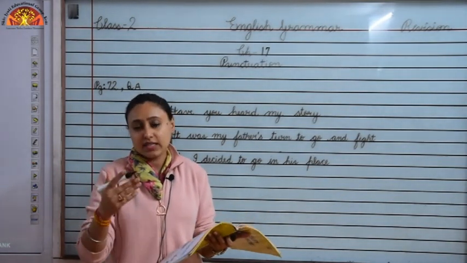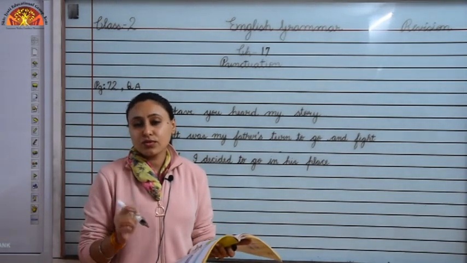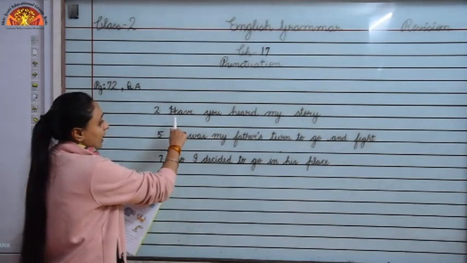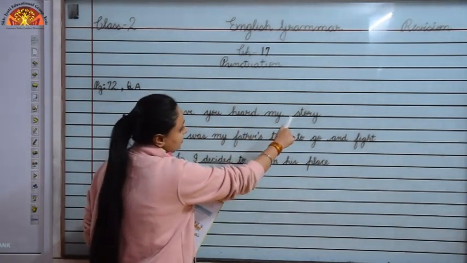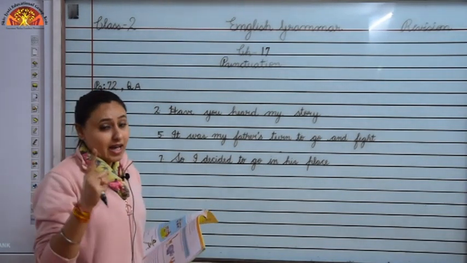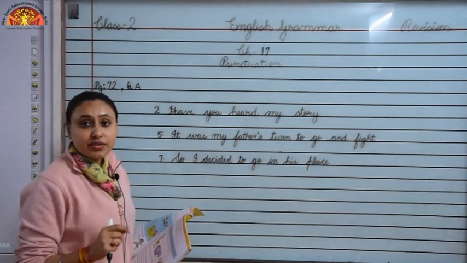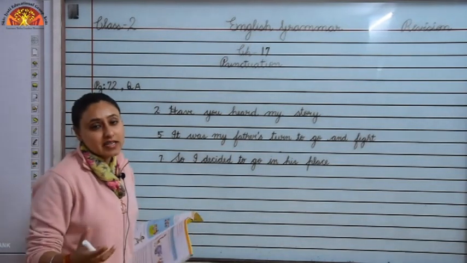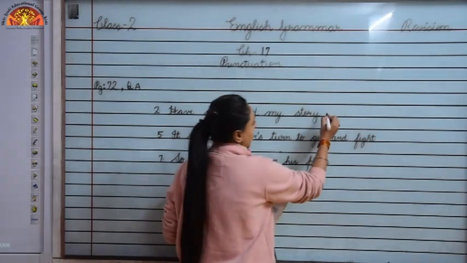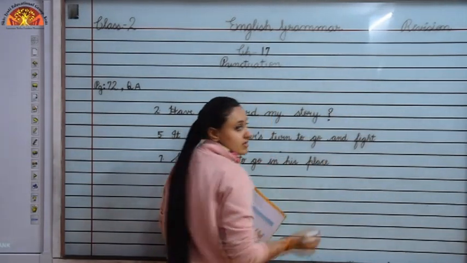So children, some sentences are given to you. You have to use suitable punctuation marks, okay. Let us see number 2. Have you heard my story? So this sentence is asking something, that have you heard my story? So children, whenever a sentence is asking you something, which punctuation mark do we use? We use question mark at the end of the sentence, okay.